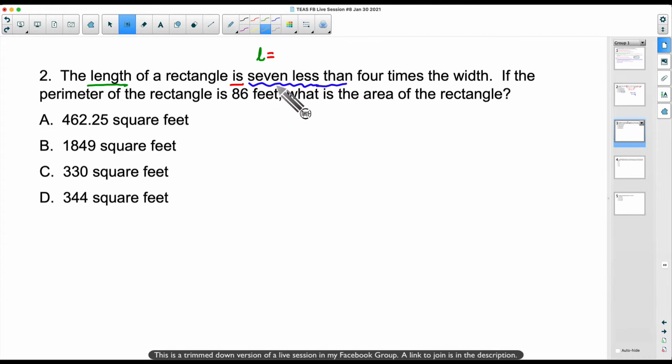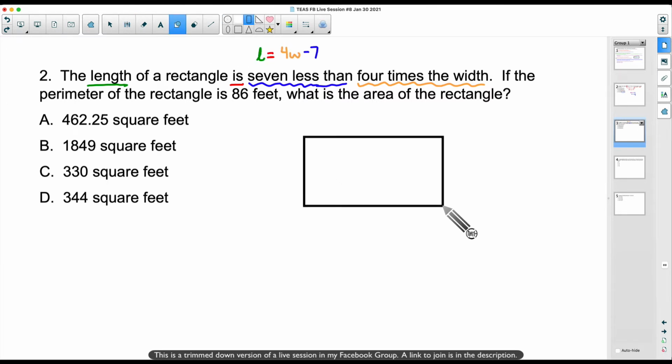Notice I didn't write down anything for the 7 less. I'm going to take 4 times the width, which is 4W, and I want to find 7 less than that. That means we need to subtract 7. Classic translation problem. So the length is 7 less than 4 times the width. Now I'm going to draw a picture. You probably don't have time to draw pictures on the TEAS, but I'm going to draw a picture here for you anyway. So the length is 4W minus 7.